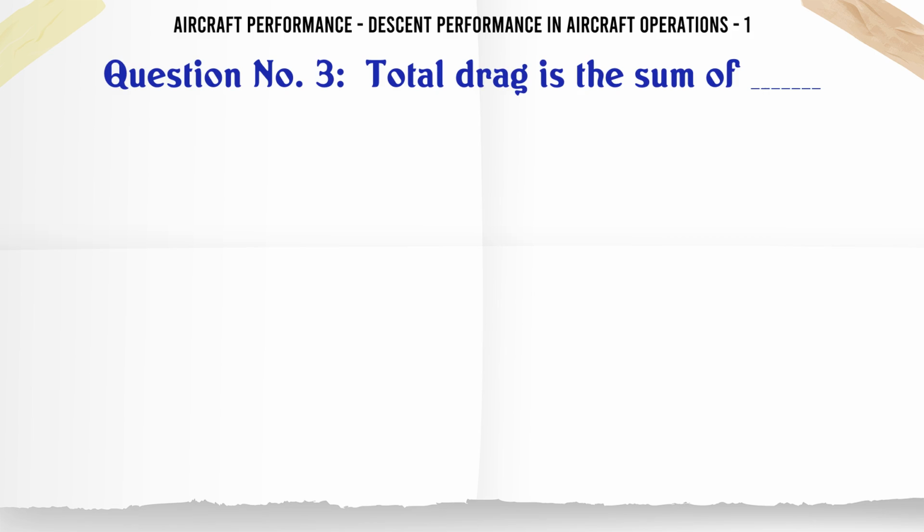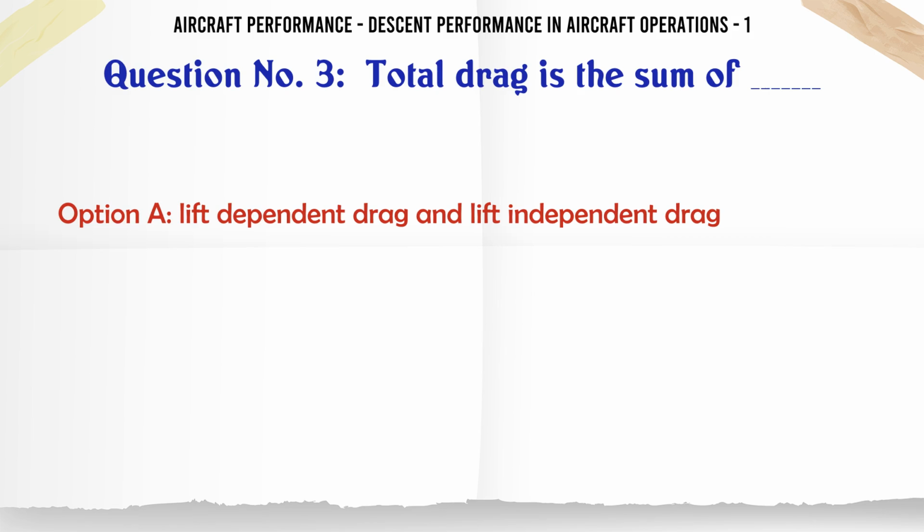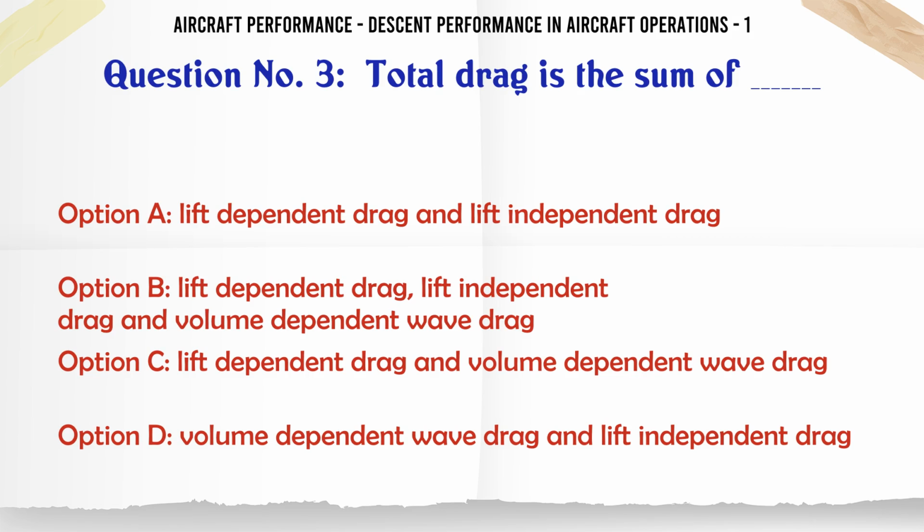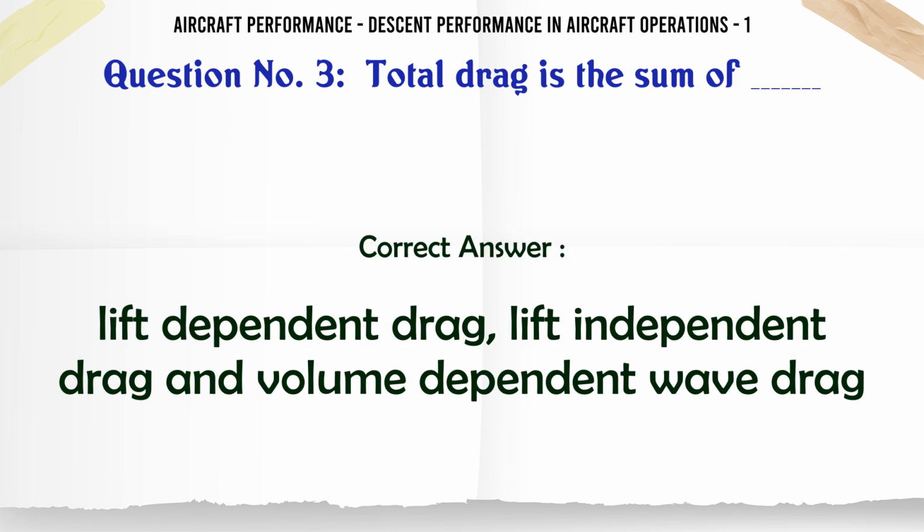Total drag is the sum of A. Lift-dependent drag and lift-independent drag, B. Lift-dependent drag, lift-independent drag and volume-dependent wave drag, C. Lift-dependent drag and volume-dependent wave drag, D. Volume-dependent wave drag and lift-independent drag. The correct answer is lift-dependent drag, lift-independent drag and volume-dependent wave drag.